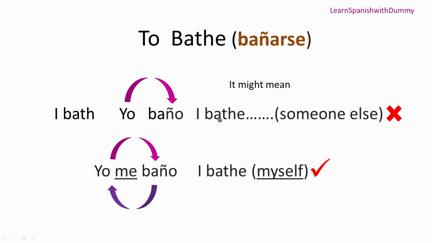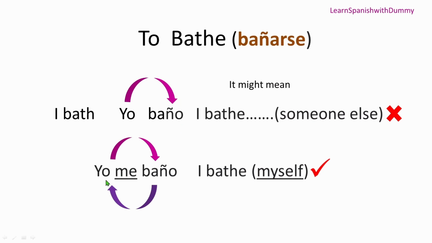For example, when you bathe, whom do you bathe? You bathe yourself, right? It's not that you're going to bathe someone else. You bathe yourself, so you need to show that. So if I say yo baño, it is wrong, because it means I bathe someone else. I didn't show that I do this action on myself. So it's wrong to say it this way. This is a literal English translation, but we need to translate it the way it should be in Spanish.